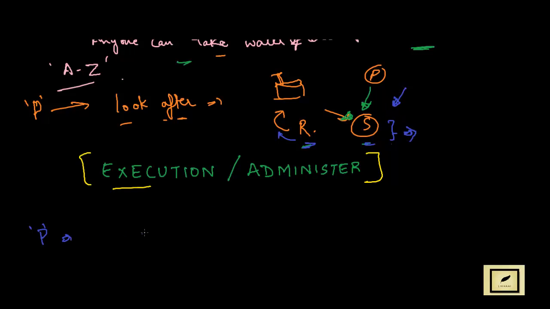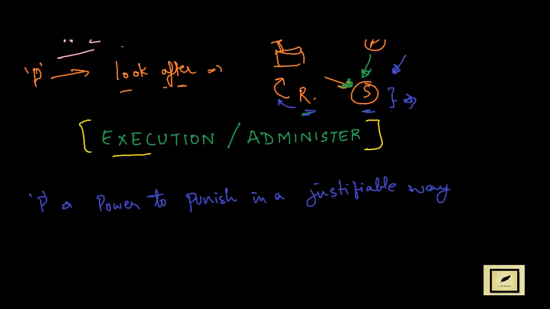So in such a case, P should have the power to punish in a justifiable way, or in a way where he can make justice.